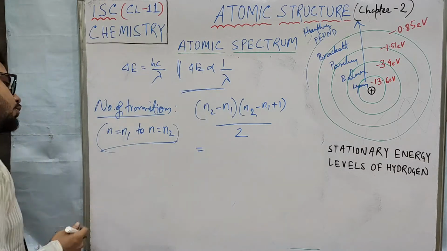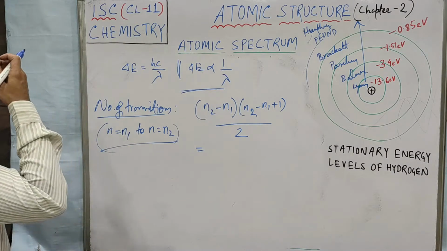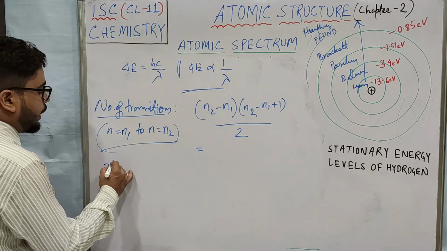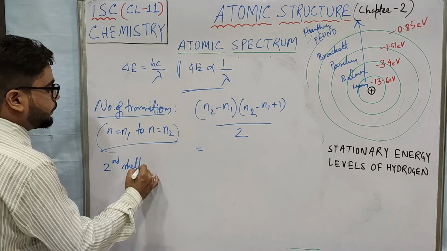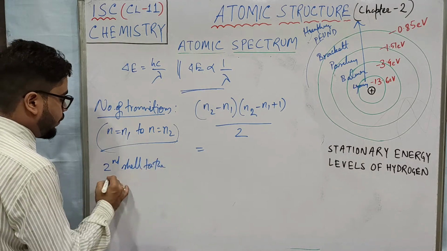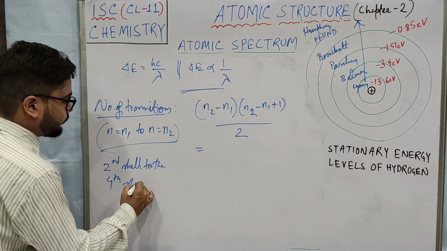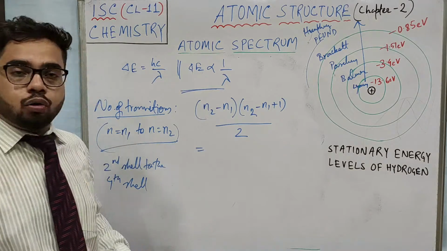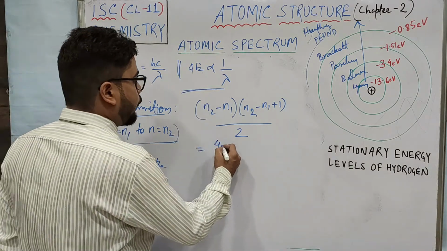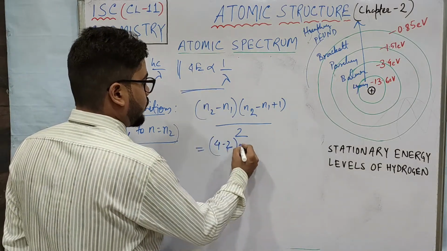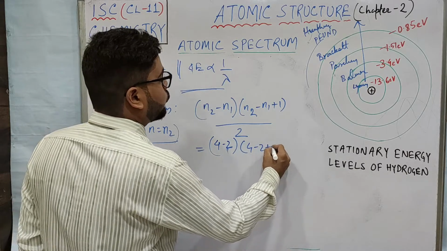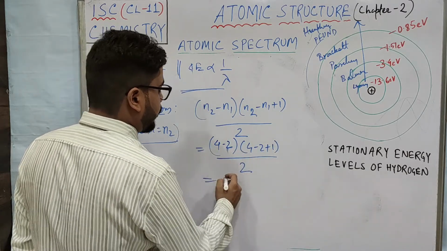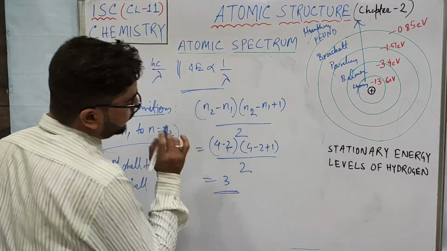So suppose I give you one example: calculate the number of transitions when an electron jumps from the second shell to the fourth shell. So your n2 is 4, and your n1 is 2. Let's try: 4 minus 2, multiplied by 4 minus 2 plus 1, divided by 2. So this 2 gets cancelled. So 2 plus 1 is 3. So 3 is the answer.